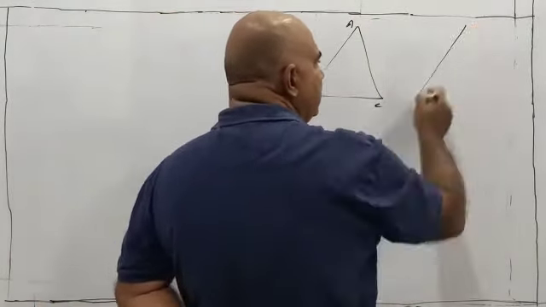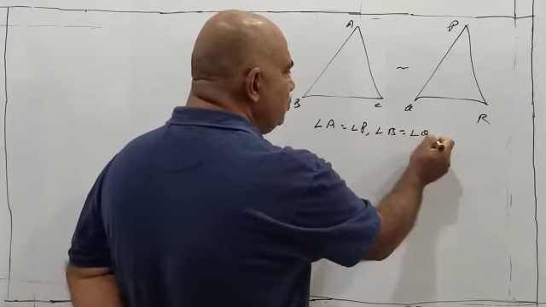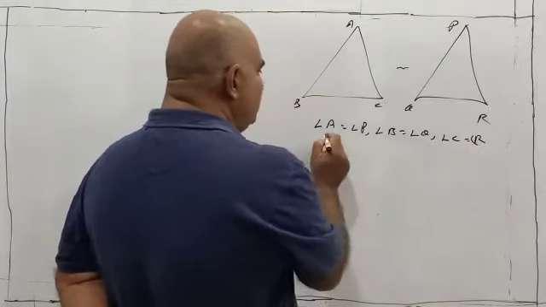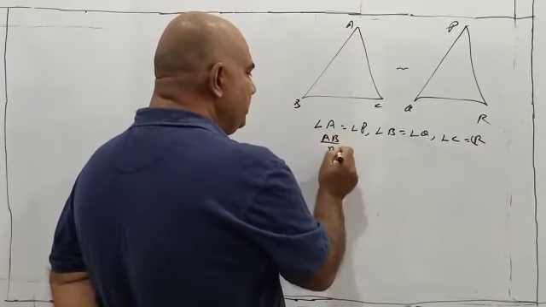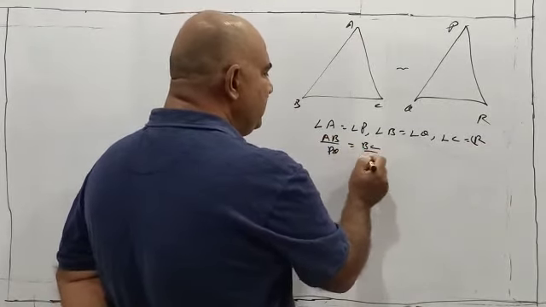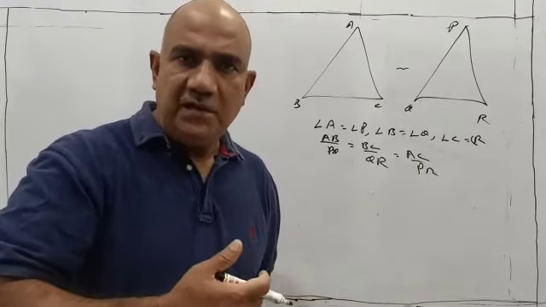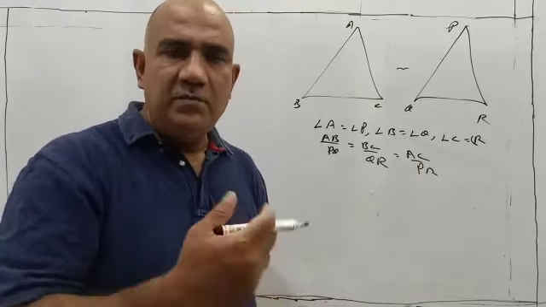Let me write the results that similar triangles give us. Here we can say angle A is equal to angle P, angle B is equal to angle Q, and angle C is equal to angle R, and also AB upon PQ is equal to BC upon QR is equal to AC upon PR. These two results follow immediately the moment you say that these two triangles are similar.